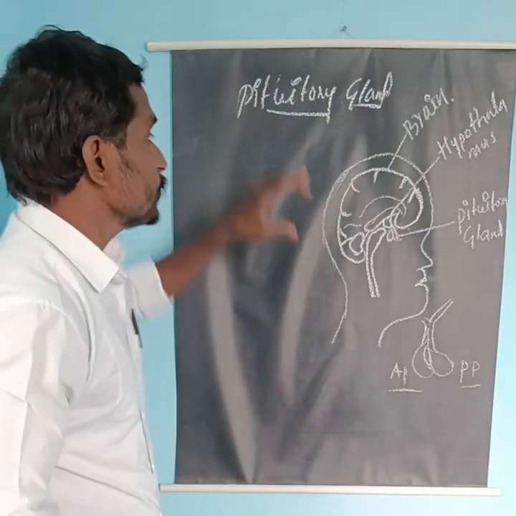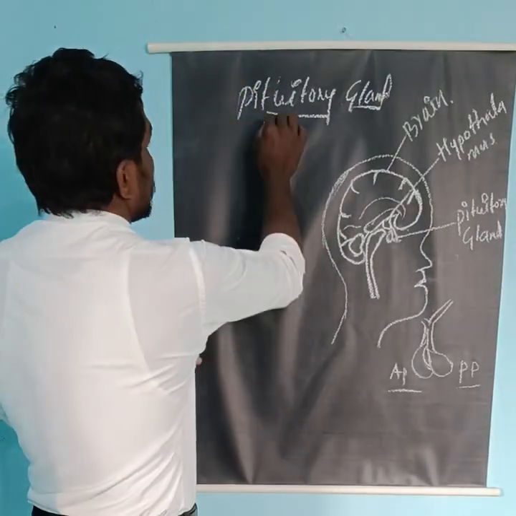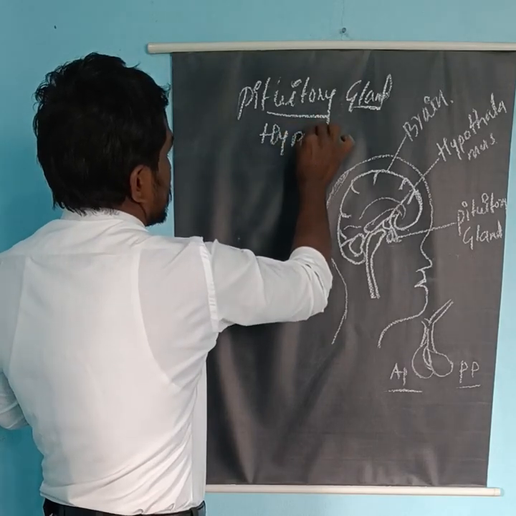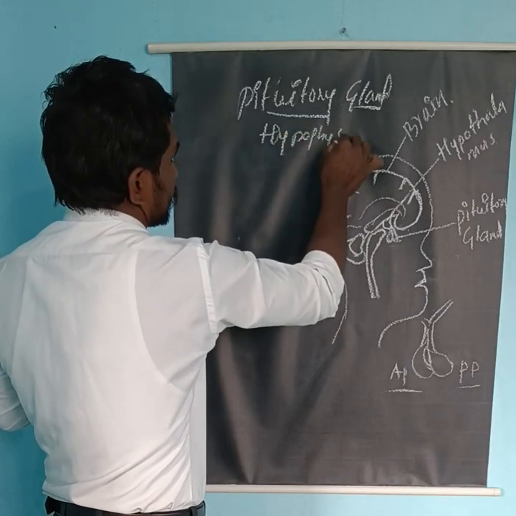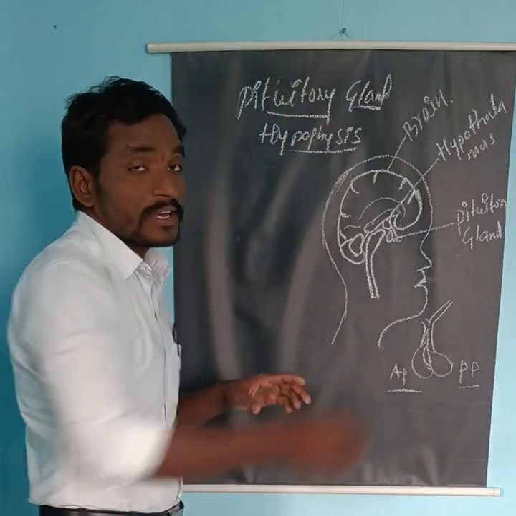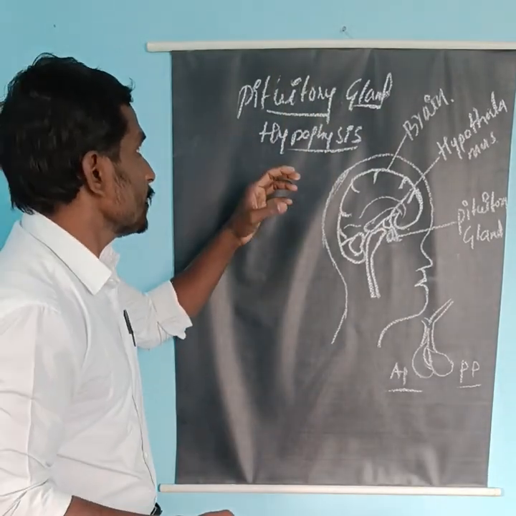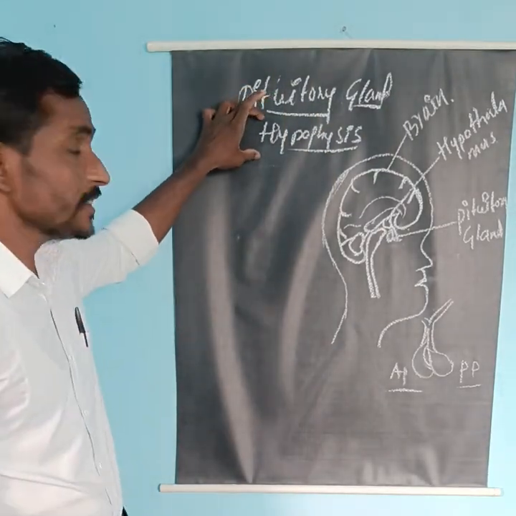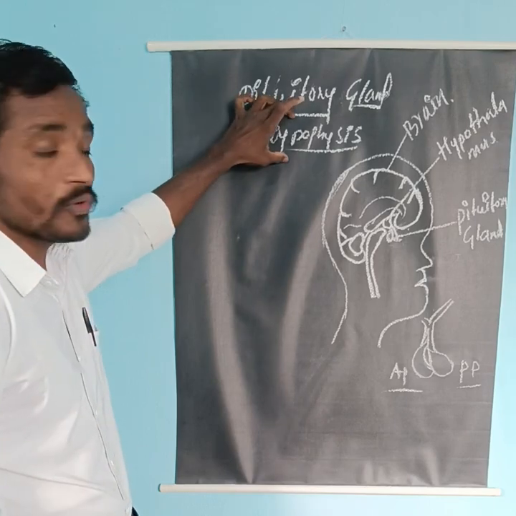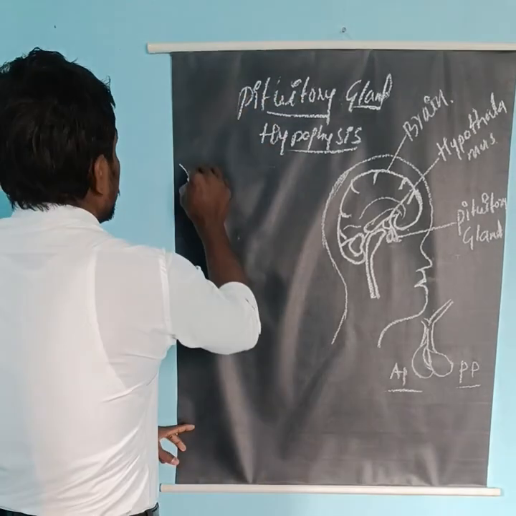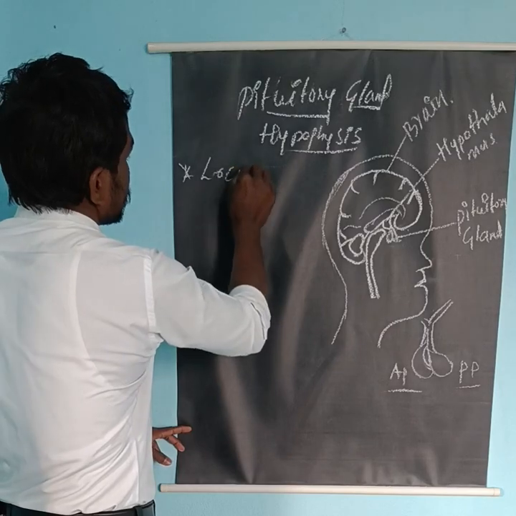The pituitary gland we also call the hypophysis. The pituitary gland has a different name. So first we call it the master gland, and we also call it the hypophysis. Now come to the location of the pituitary gland.